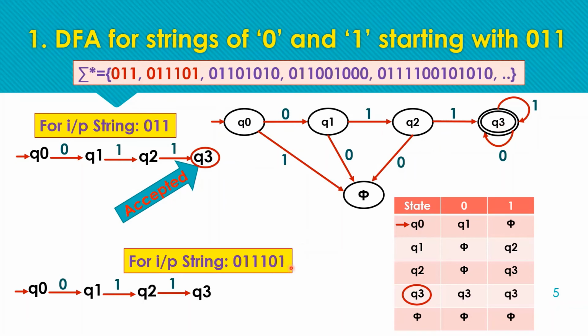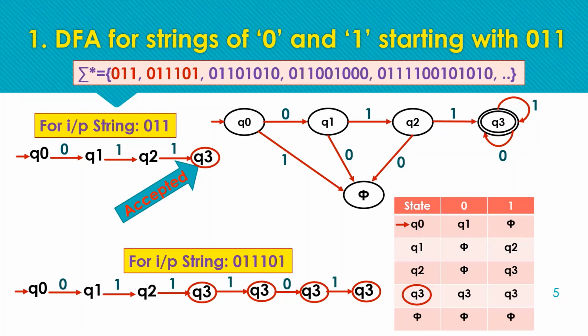Reading the next input symbol 1, from Q3 we have a self loop, so 1 will be traversed over here. Next we have a 0. For 0 we again have a self loop at Q3, and for the next one we also have the same transition at Q3 itself. And as Q3 is a final state, these strings are accepted by the machine.